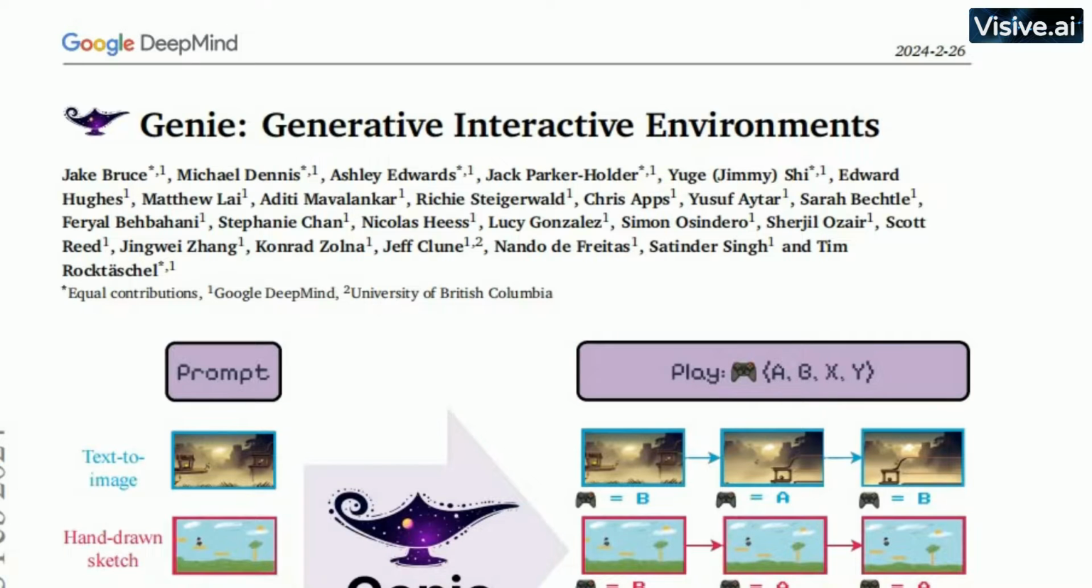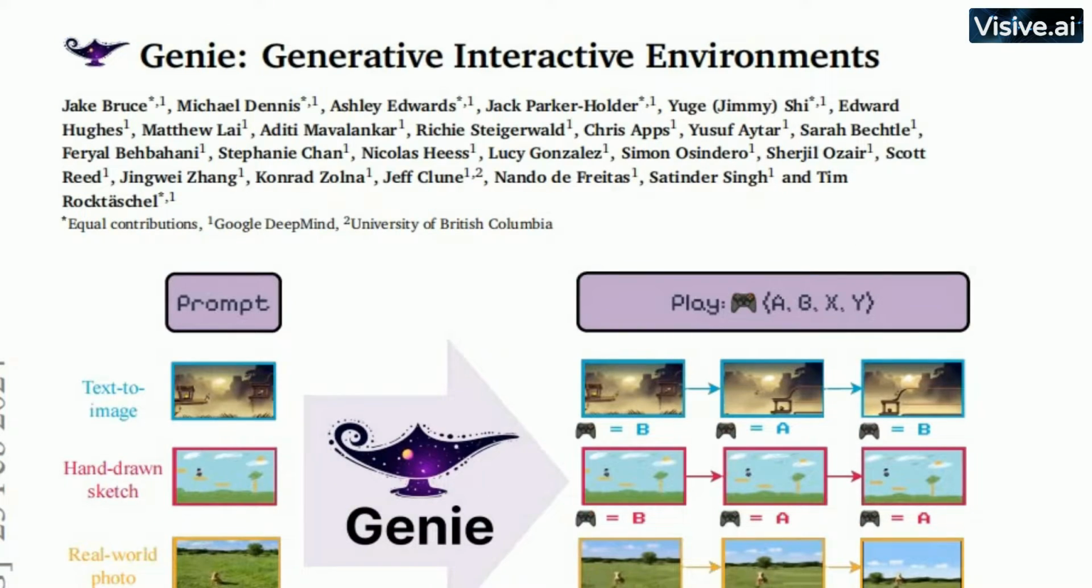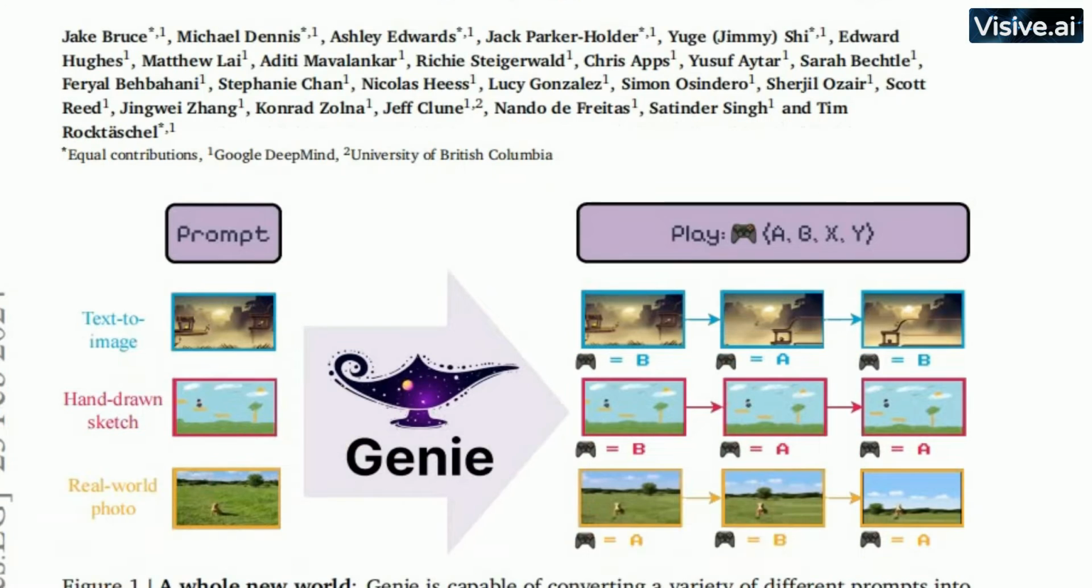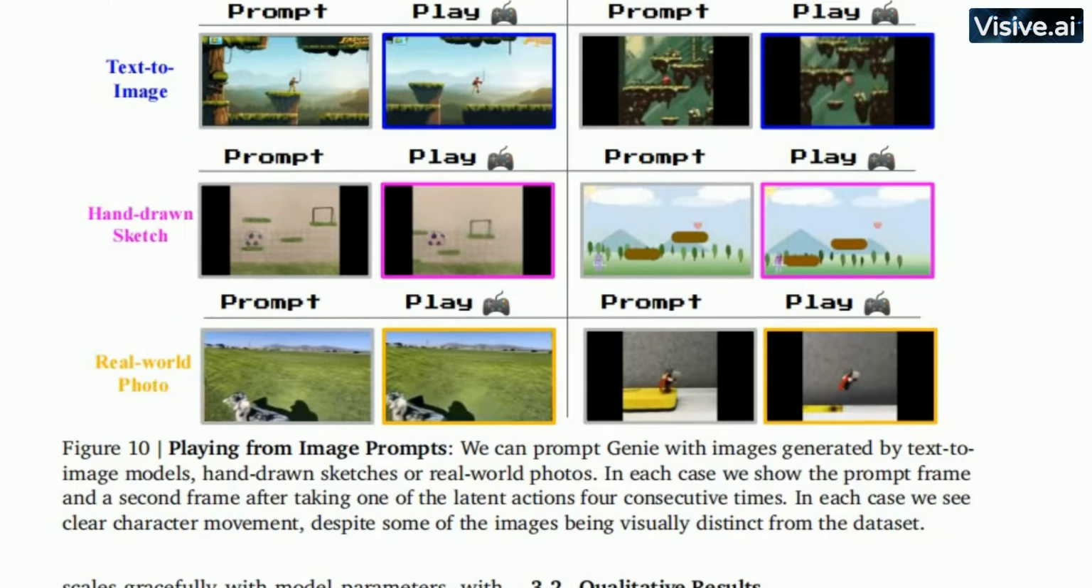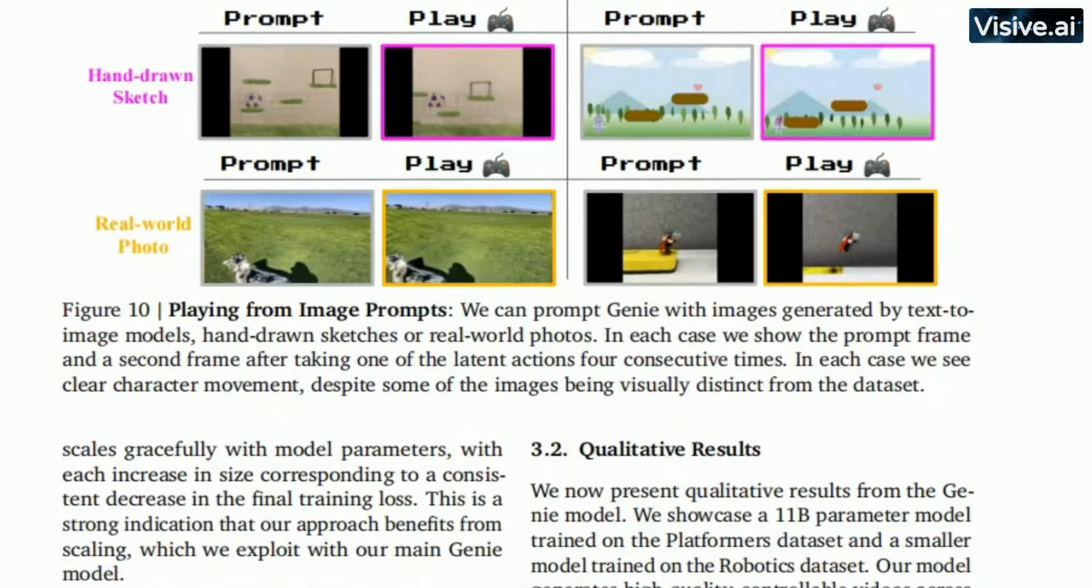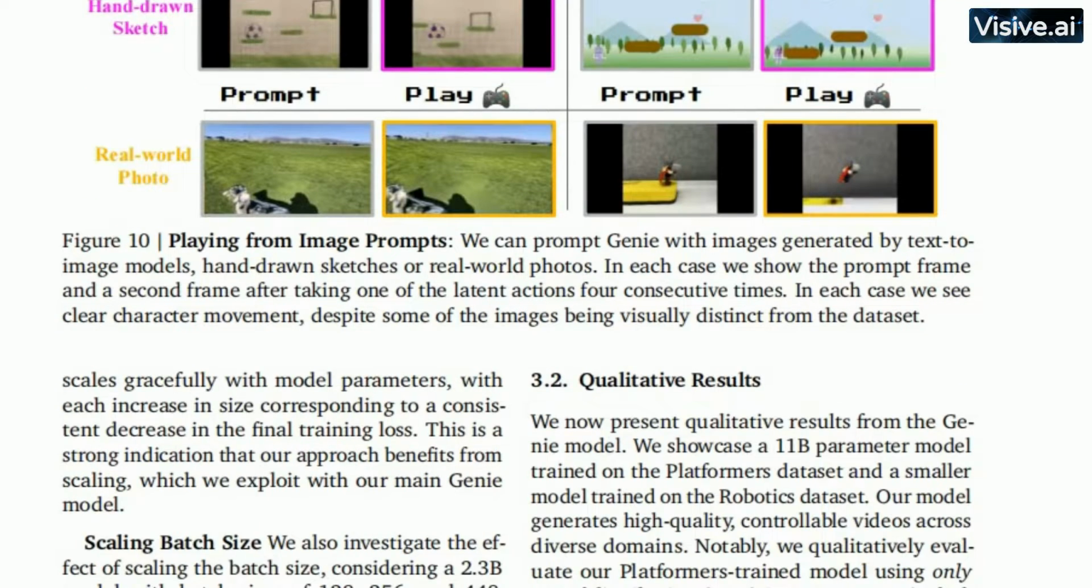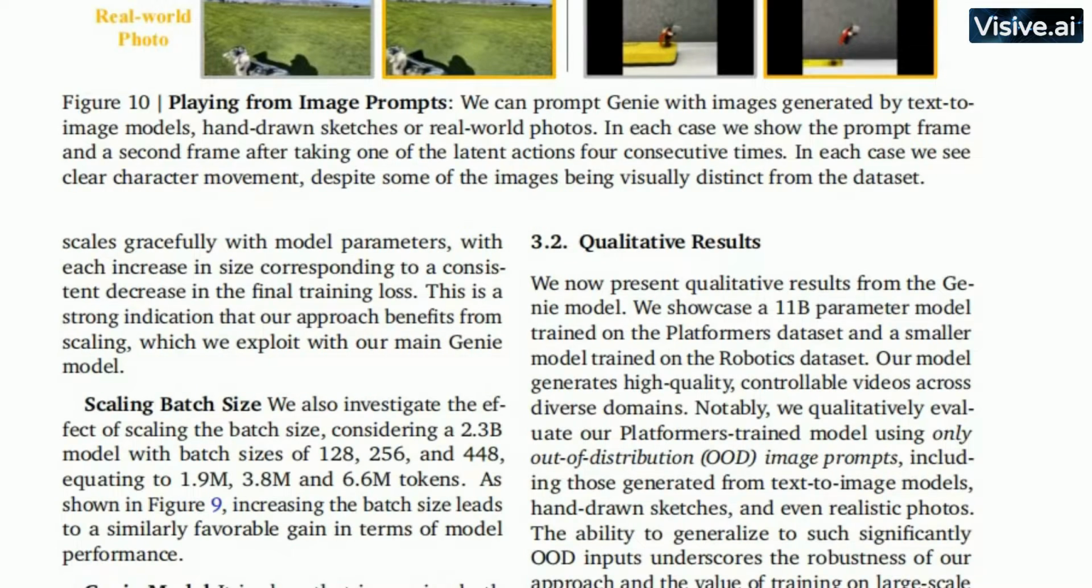Genie, in essence, is an AI system that can generate an interactive game from a mere text prompt. Just type in your idea, and voila, you have a game that you can navigate and play. It's like having your very own digital genie in a bottle, granting your gaming wishes.